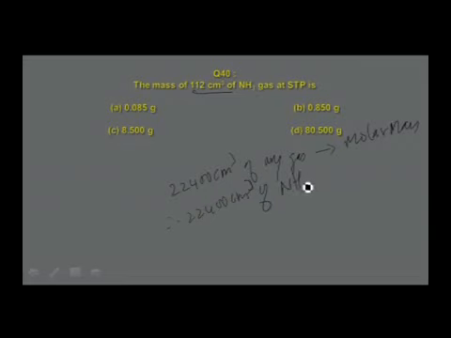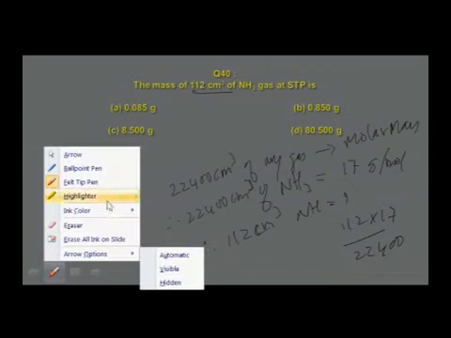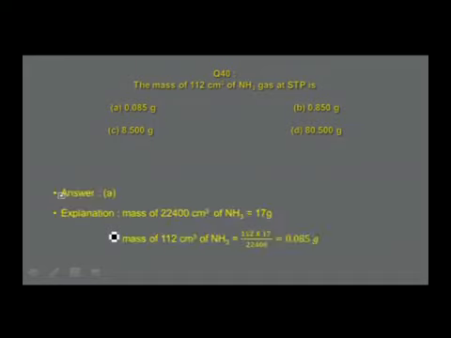So, 22,400 centimeter cube of what is the gas given in this case? Ammonia weighs 17 grams. What is 17 grams? That is the molar mass of ammonia. Therefore, 112 centimeter cube of ammonia weighs what mass? That is 112 into 17 divided by 22,400. If you simplify, the answer works out as follows. Mass of 22,400 centimeter cube is 17 grams. For 112 centimeter cube, the answer is 0.085 grams, and it is found in option A.